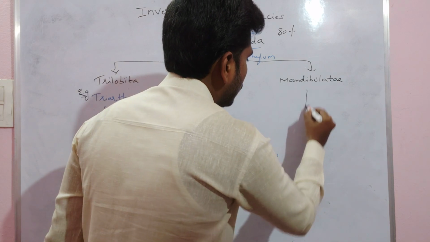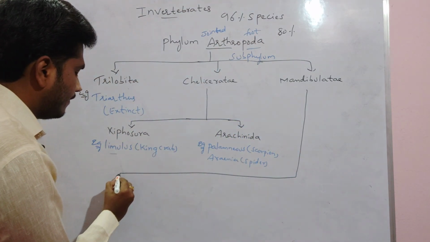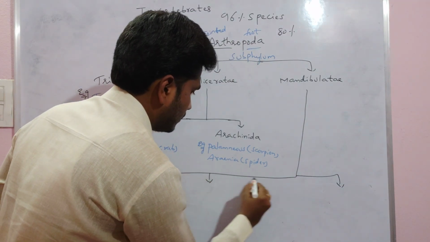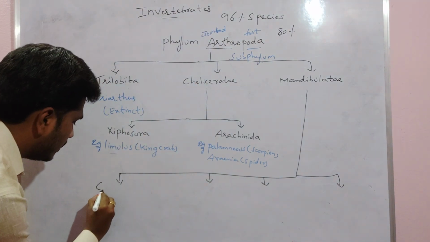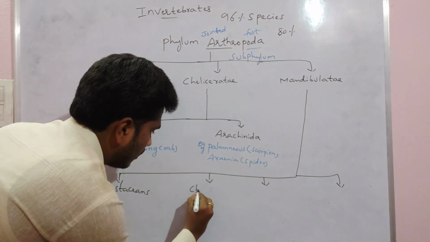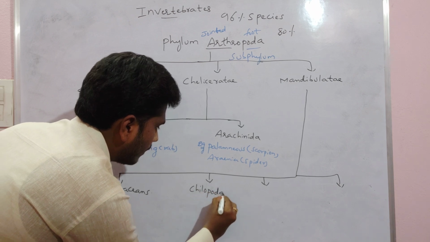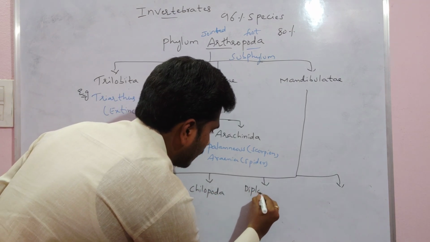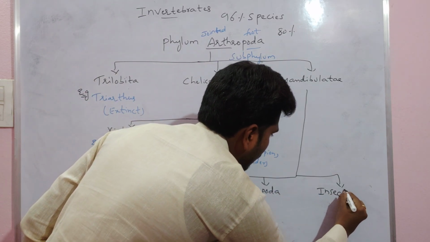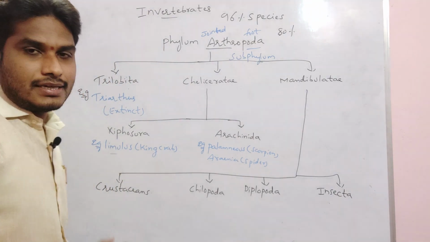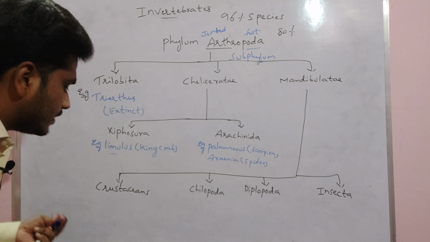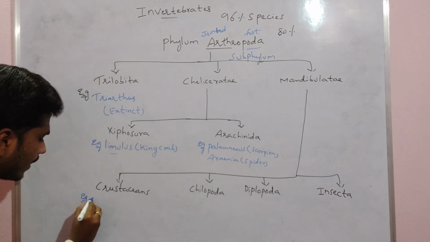Mandibulata is divided into four classes again: Crustacea, Chilopoda, Diplopoda, and Insecta. Crustaceans mainly include freshwater crustaceans. The example we can always take is Palaemon.